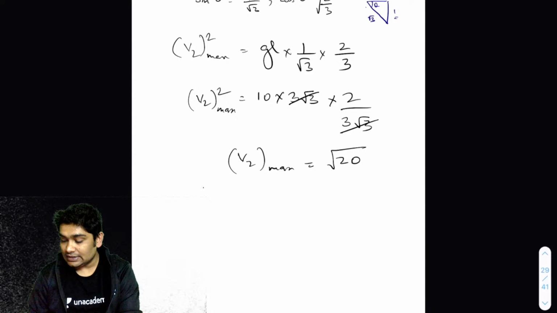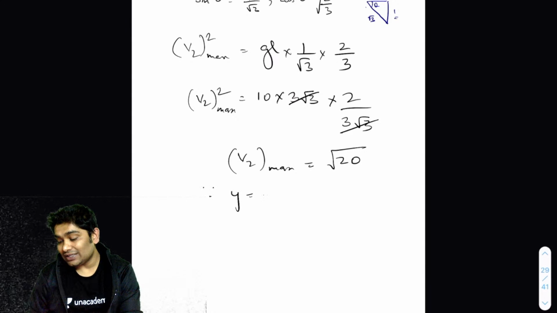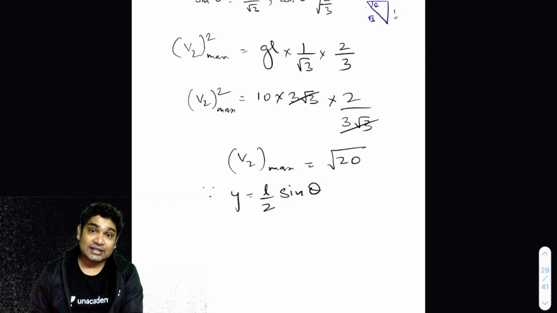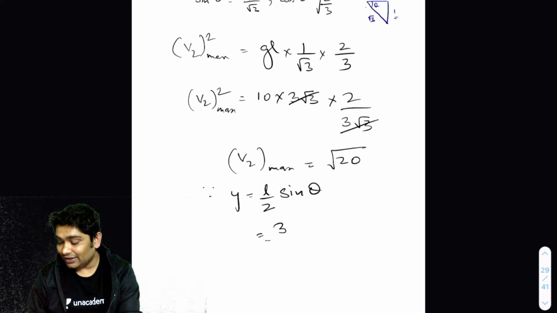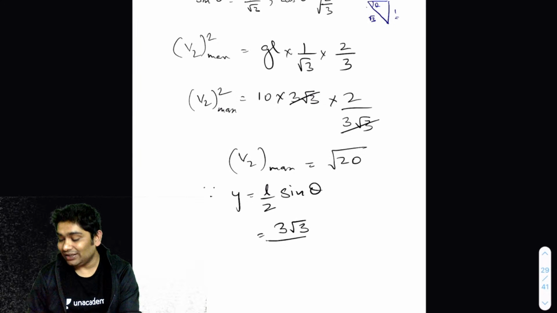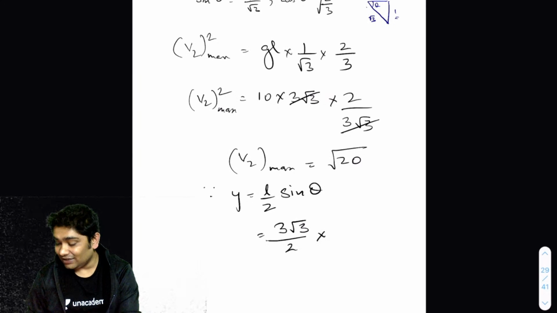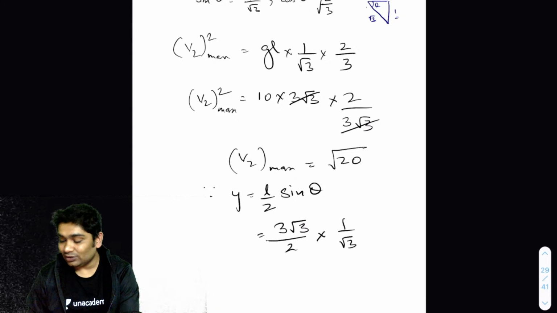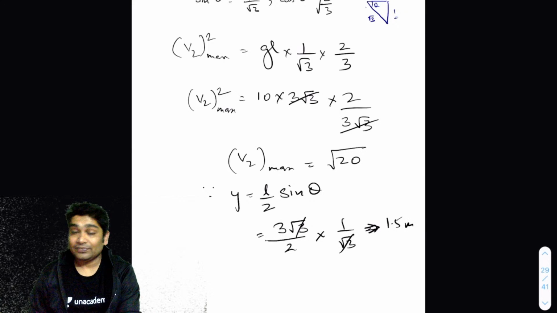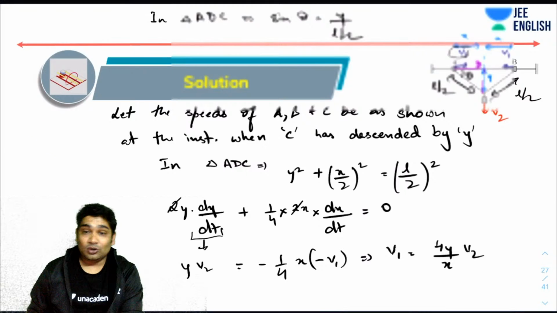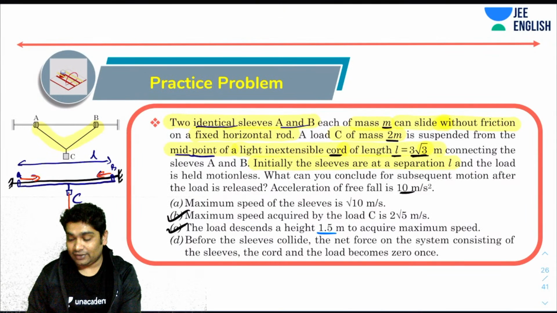Since y equals L by 2 sine theta, I can calculate the y at which this has achieved the maximum velocity. So L is 3 root 3 over 2 into sine theta is 1 by root 3. So turns out, yes, the y is in fact 1.5 meters when maximum velocity is achieved. So option number C is also correct.